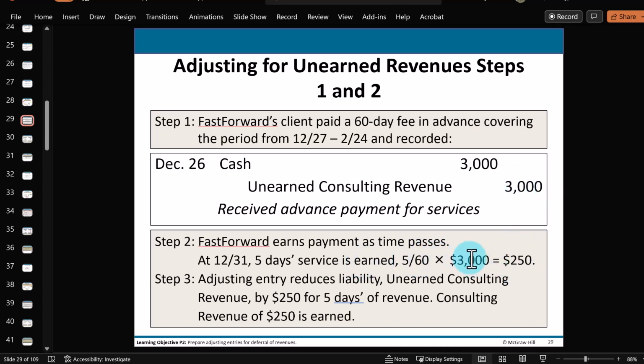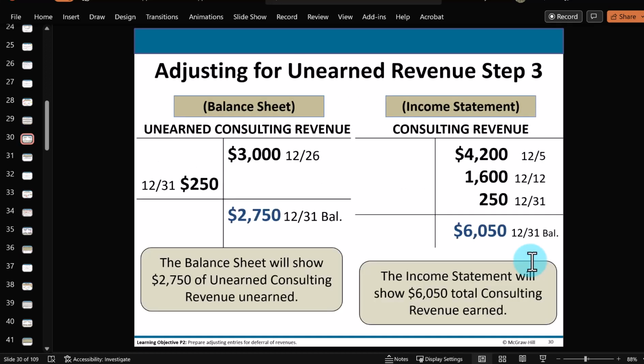You can see an alternate calculation here to get to 250. So here's the adjustment we've got to make at the end of the month. Reduce the liability, debit the liability for the days of services we provided, those 5 days here in December. Here's the rest of the liability that we're going to pay back in services next month. And then because we need an offsetting credit to this debit, here's the credit we've earned. Again, another term for revenue being recorded with a credit.